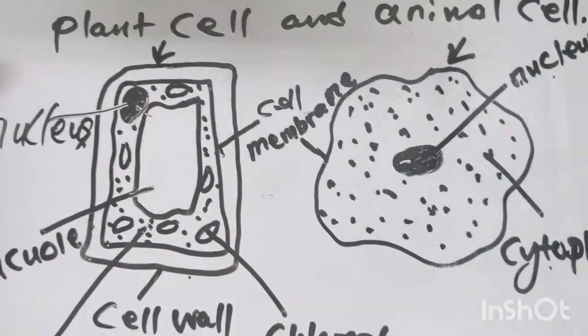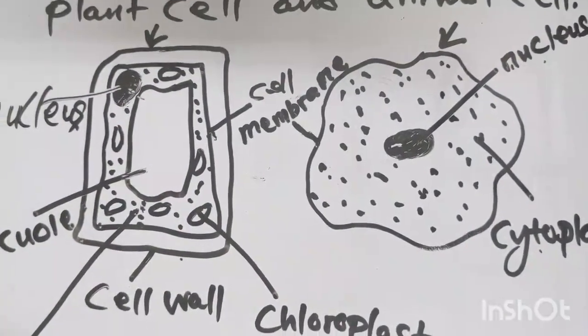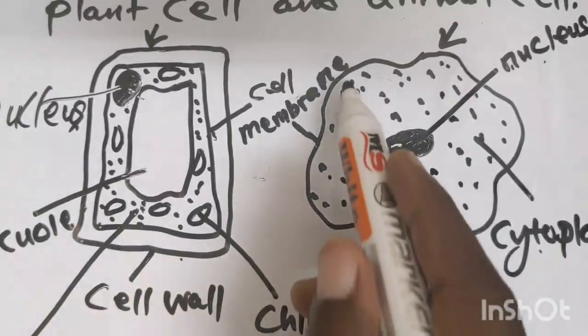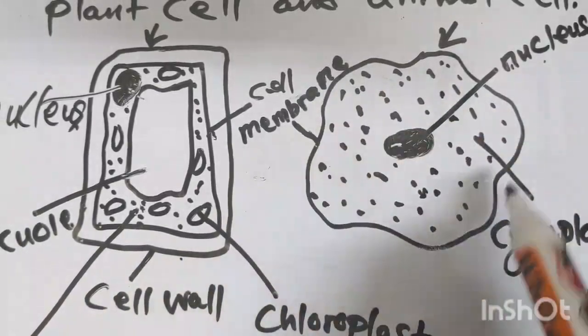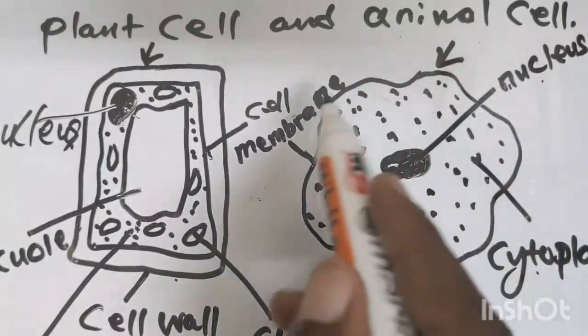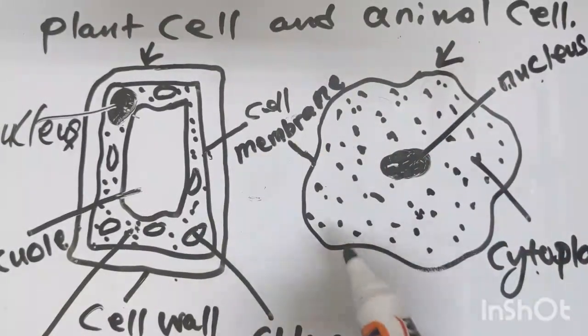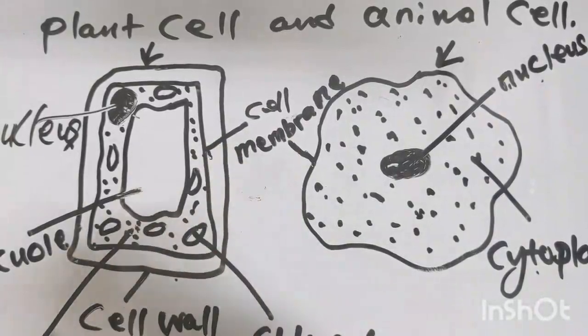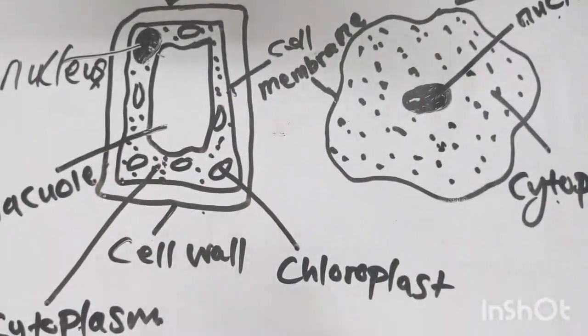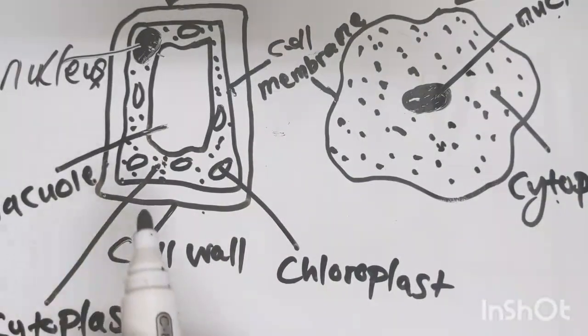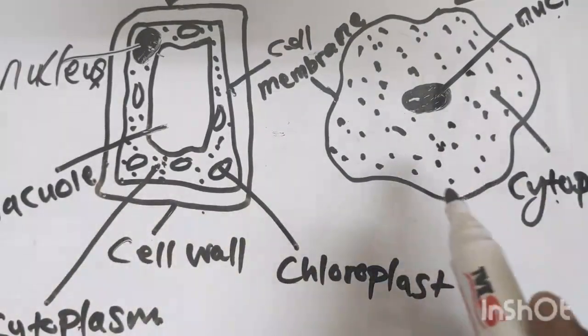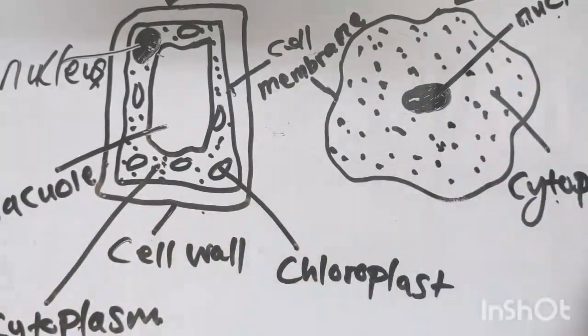So this animal cell doesn't have that cell wall. The difference is that a plant cell has a cell wall, an animal cell doesn't.